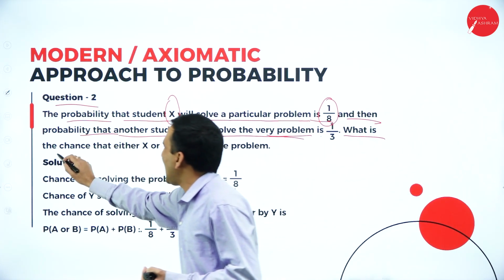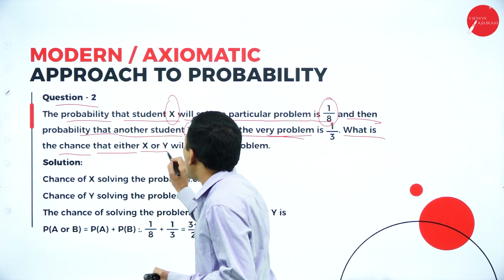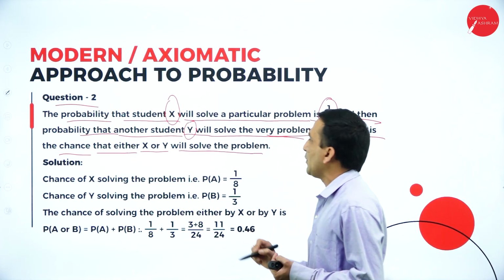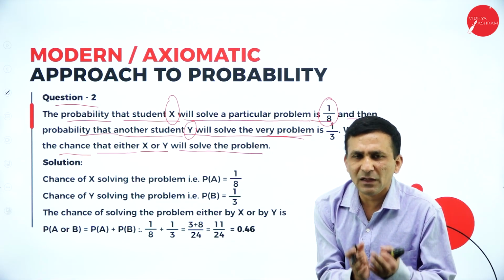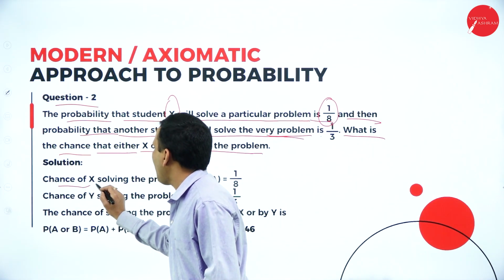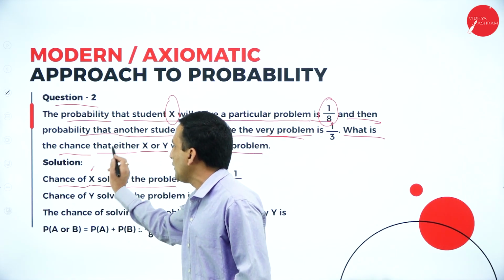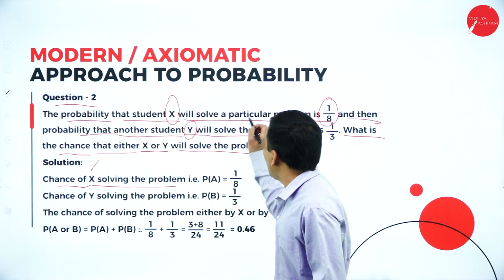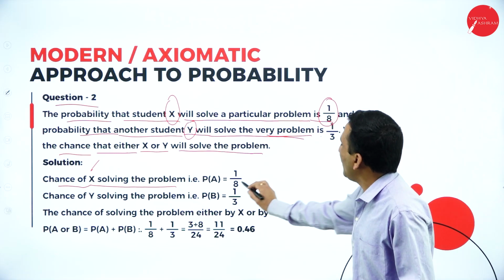What is the chance that either X or Y will solve the problem, either the first student or the second student? The chance of X, the first student, solving is clearly specified as 1 by 8.